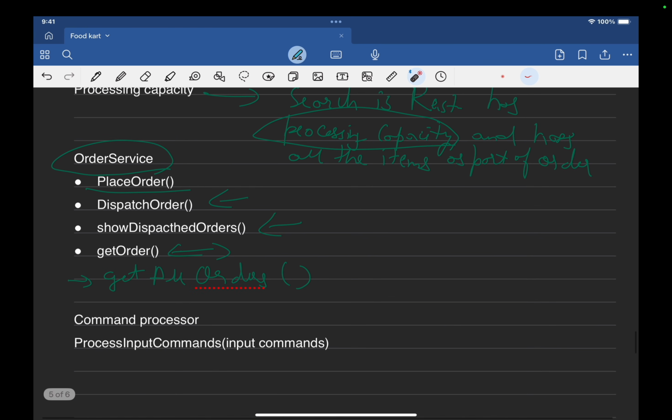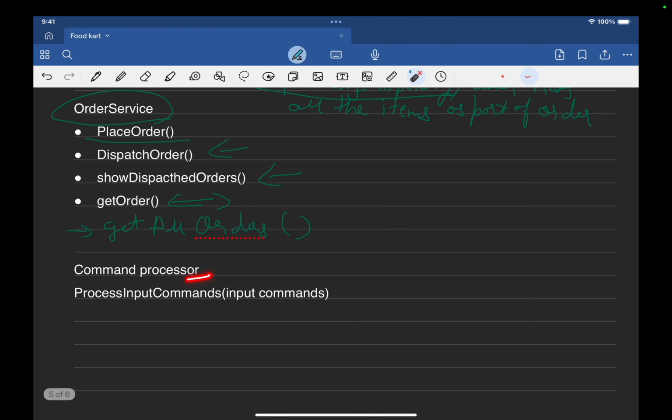So now we have talked about order service. Command processor we need to define, that will have a method process input commands. An input command will come as a string, or what we can say is a list of strings.